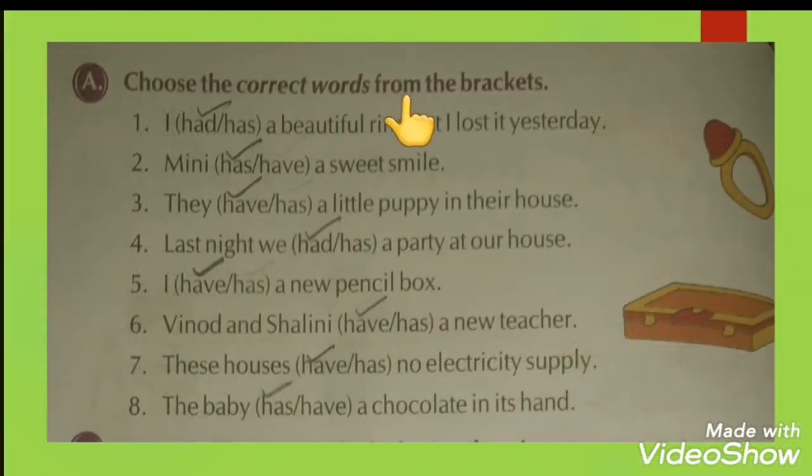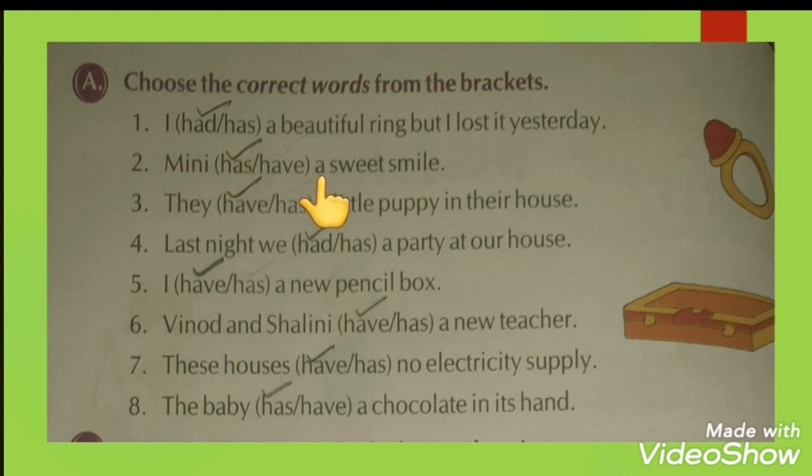Choose the correct words from the bracket. We have to choose the correct form of the word from the bracket in the sentences. I had a beautiful ring, but I lost it yesterday. Why have we used had here? Because we are talking about the old ring.